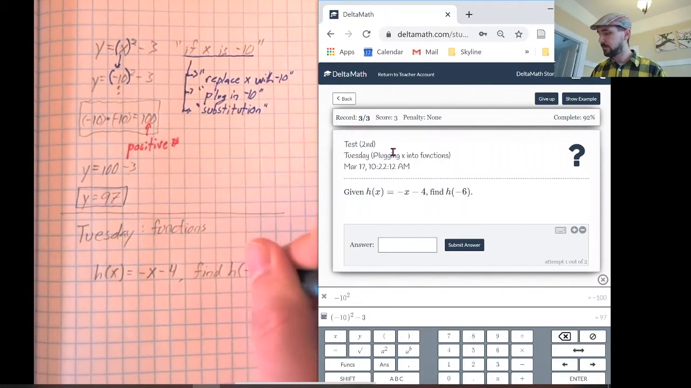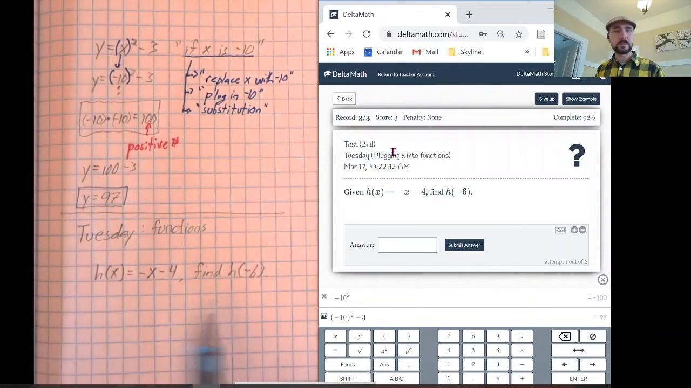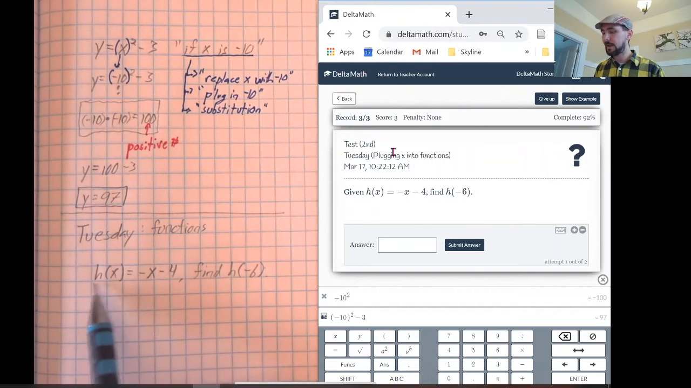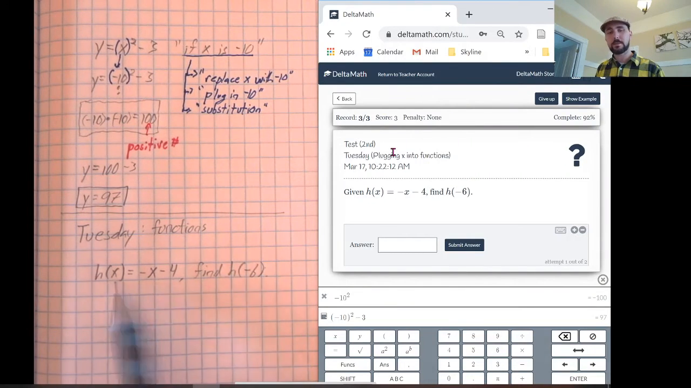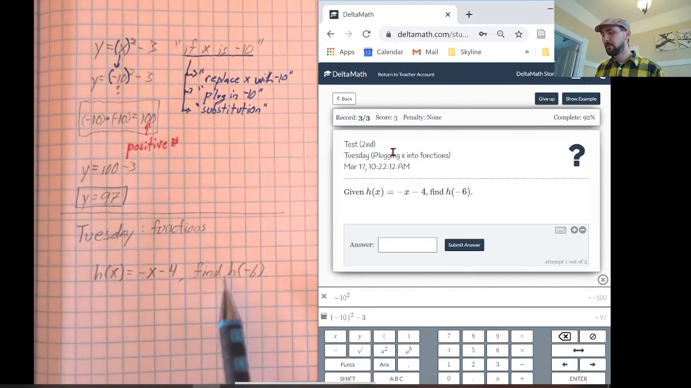h of negative 6. So really quickly, if you were listening to how I said this, just a reminder on how we speak functions. So this says h of x equals negative x minus 4. Find h of negative 6, right?